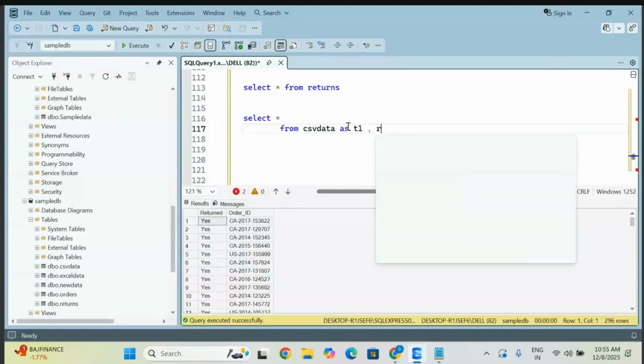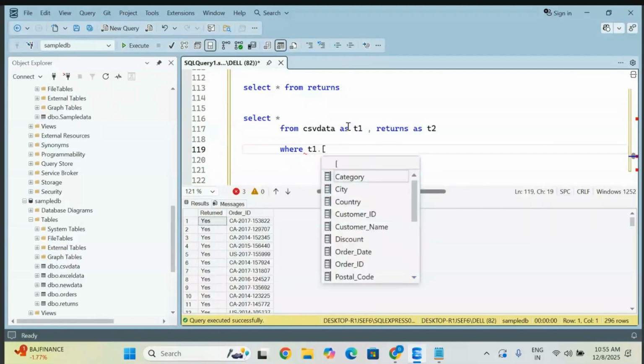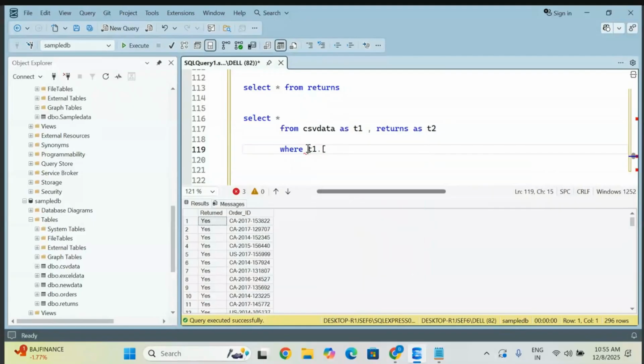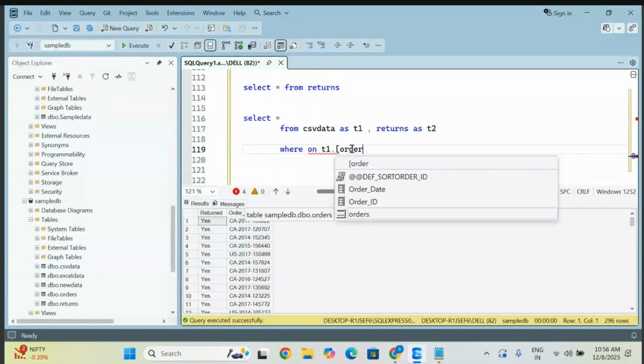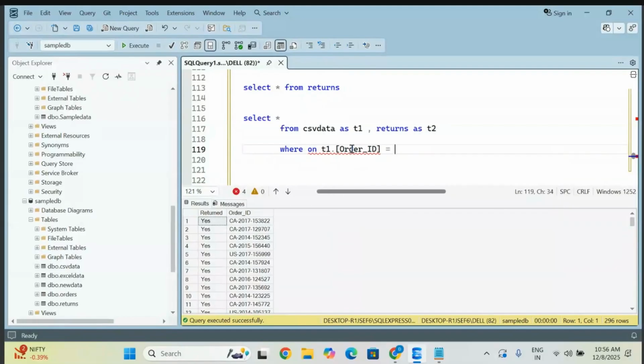Another table name is the returns table, with alias name T2. Usually we write ON, so here I'm not writing any ON, observe. Let me write ON also, otherwise I may get an error. T1 dot, what is the common column? Order ID is matching to your T2 table dot order ID. Now go and execute it, let's see whether we will get it.